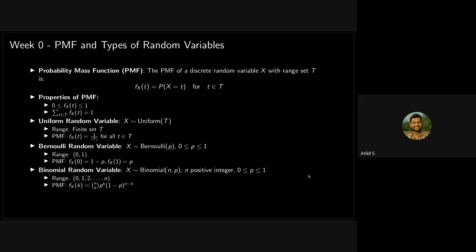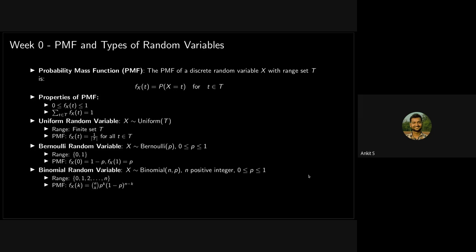Okay, now those random variables can take some values, and they can have some associated probabilities with them. So if we have a fair coin, then x can take two values, 1 and 0. 1 will be taken with probability half, and 0 will also be taken with probability half, right? So then we have some properties of PMF.